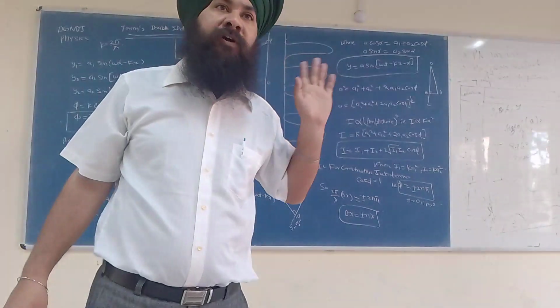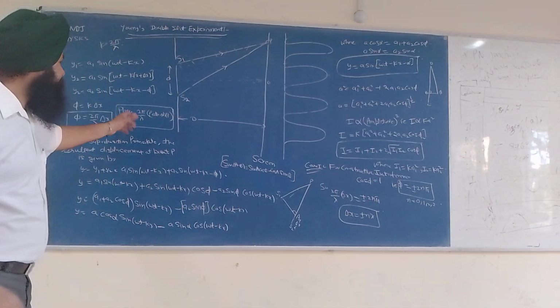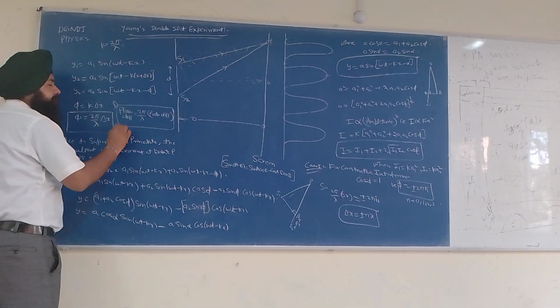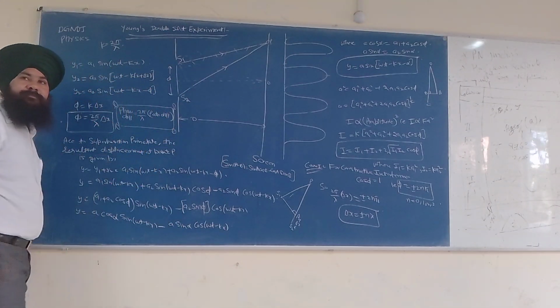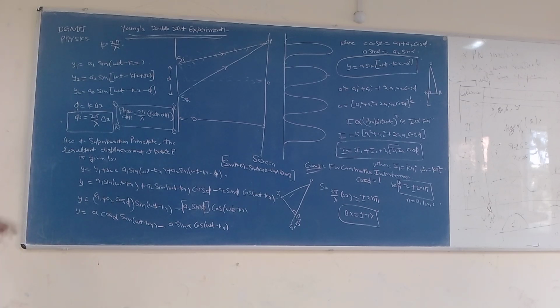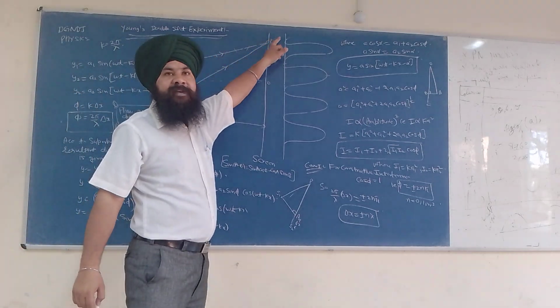Have you understood all the things? Okay. This is a very basic thing. This is the most important thing, this equation. Now, according to the superposition principle, what is the resultant displacement at point P?